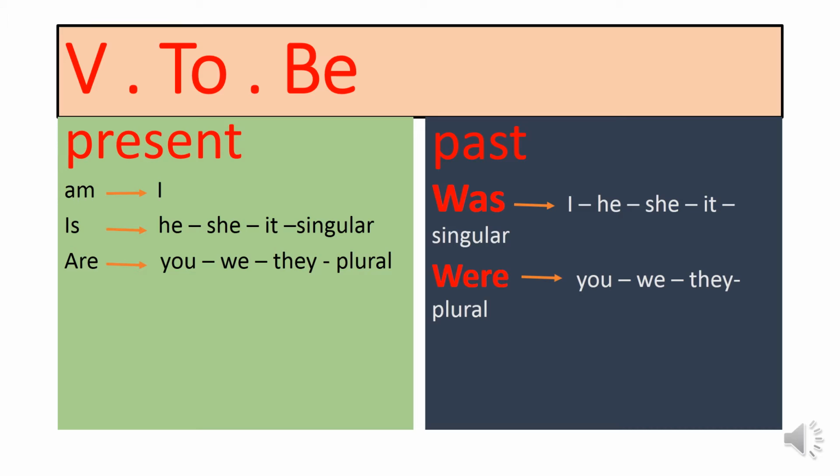plural nouns. The past form of verb to be, or verb to be in the past simple, is was and were. Was is the past of am and is. So was comes with I, he, she, it, and singular nouns. Were is the past form of are. The past of are, were. Were comes with you, we, they, and plural nouns.